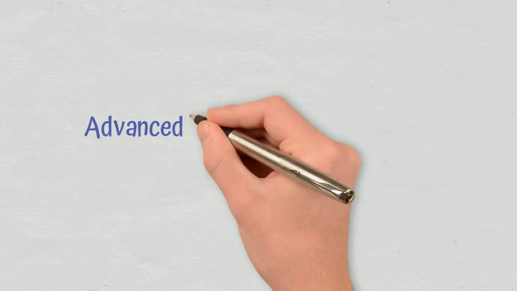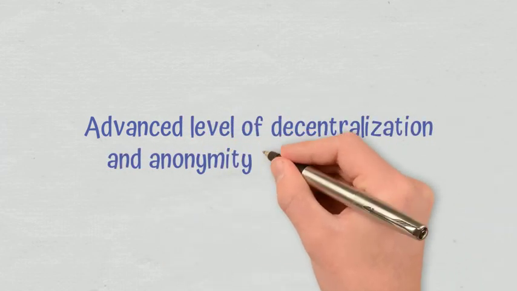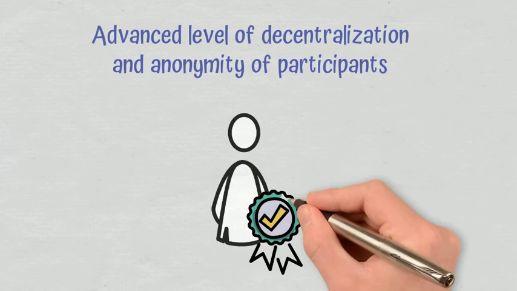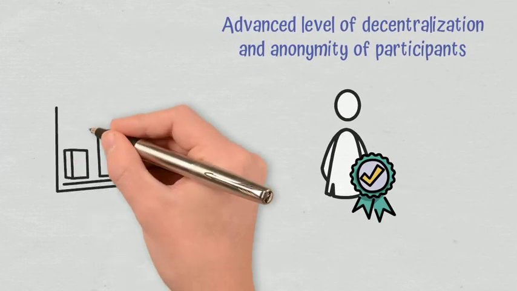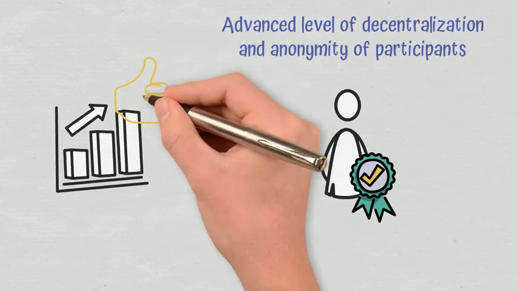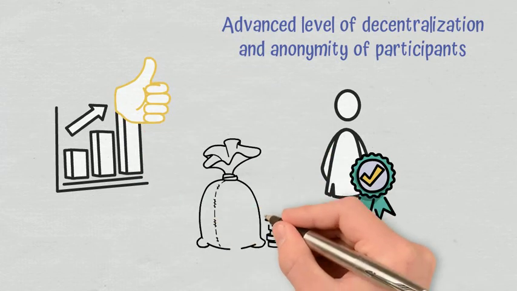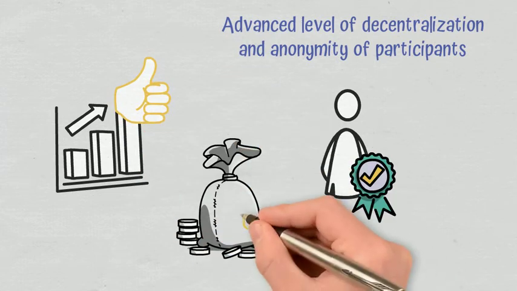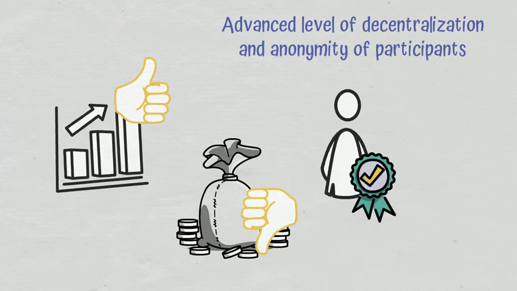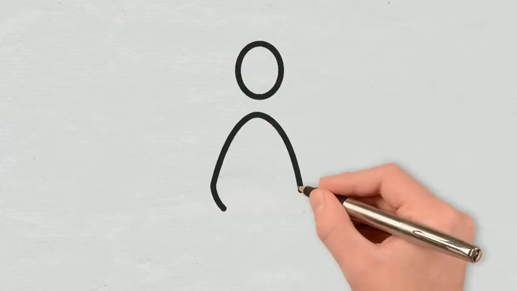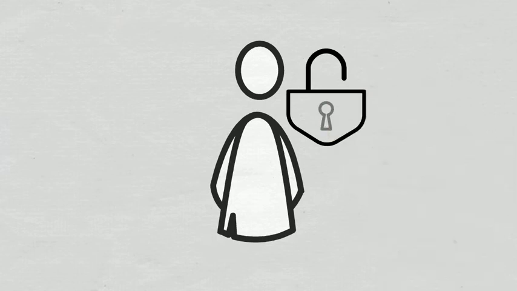Advanced level of decentralization and anonymity of participants. One aspect of proof-of-stake that kept raising questions was the fact that while solving the scalability problem, it made it likely for those who staked a huge number of tokens to become a monopoly, thus jeopardizing the decentralized nature of the network. It seems that pure proof-of-stake approaches the dilemma in an equidistant way.